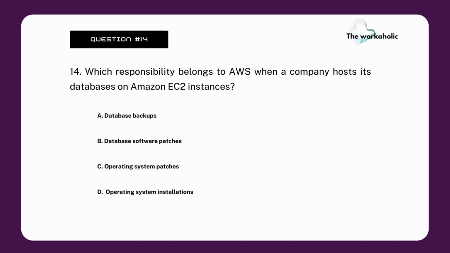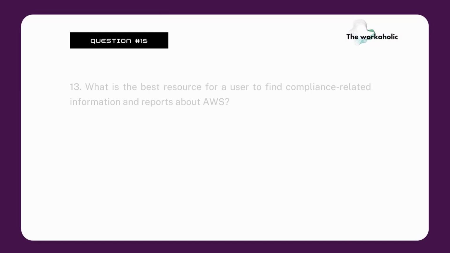Launching will be by the customer, but the OS is already provided by AWS, and the installation is not done by the customer, it's done by AWS. So the right answer there is option G, operating system installation. Hope it's clear for you. Next question.